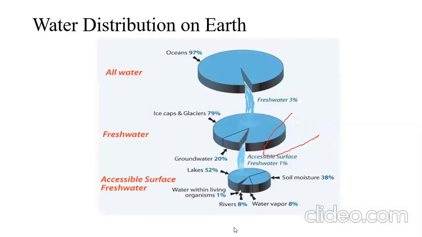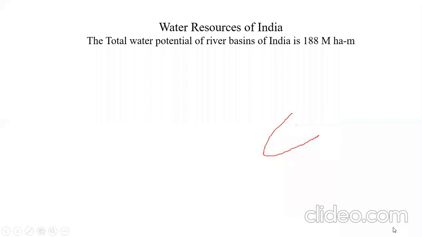This is a general idea about the distribution of water over the earth. Now, the next part we'll go for is water resources in India and its potential. So the total water potential of the river basins in India is about 188 million hectare meters.